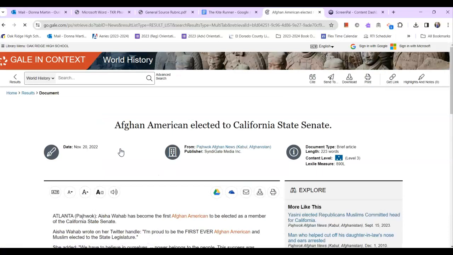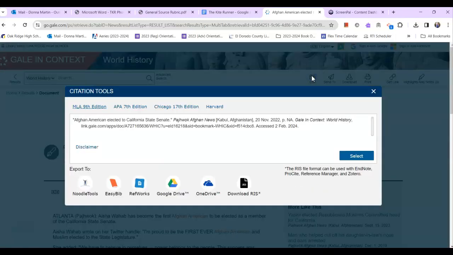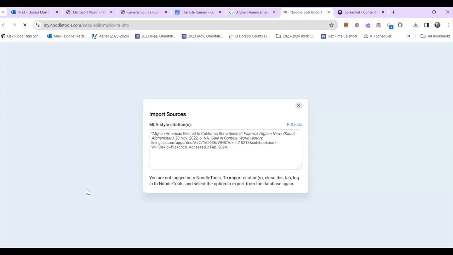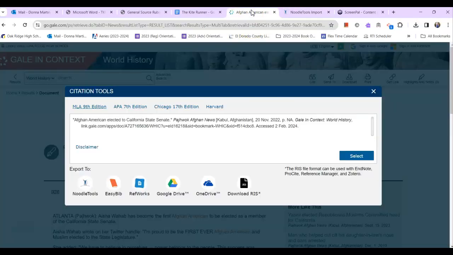Just want to remind you, since you're using NoodleTools, that you do not have to type in any boxes for NoodleTools if you're using Gale. Please remember this. It will save you minutes of your time. You click NoodleTools, then it will ask you what project, and you will select the Kite Runner PhotoStory project, and within 30 seconds, you have saved your citation. Really a great resource.